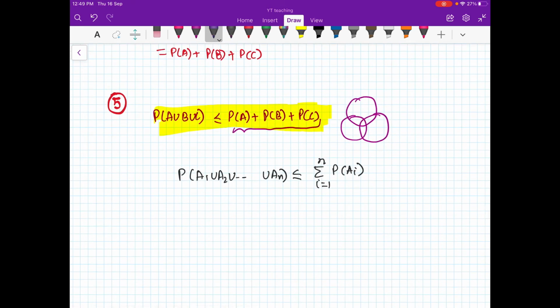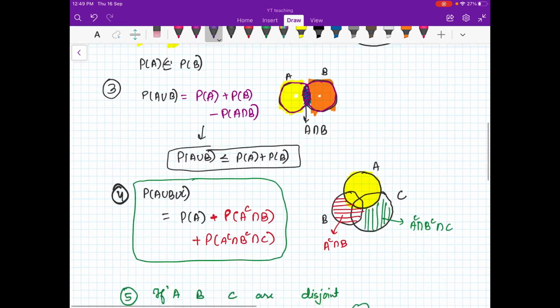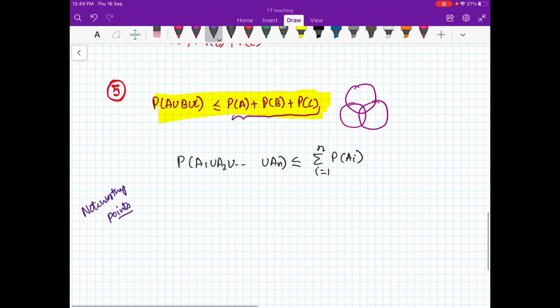So there is something I would like to point out. I'm talking about some noteworthy points. Then we will stop, and in the next videos the real task will begin. We will be talking about conditional probabilities, we will be talking about Bayes law, and there are so many theorems and laws. So from the next video onwards we'll be starting the real stuff, and obviously the basics are also required. So till this video, this is the 5th video, these 5 videos were very basic, and sometimes we do study these things in school also, but they are actually required for continuing with the course. So that is why I have covered everything here.